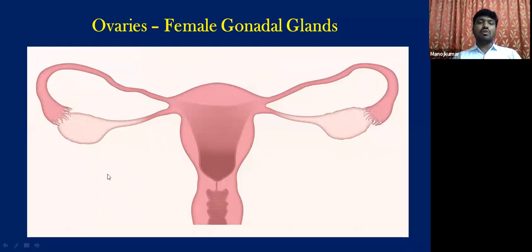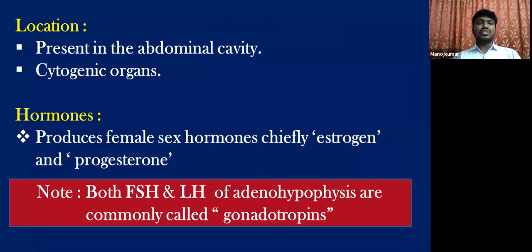Two important ovarian hormones are estrogen and progesterone. Their location is the abdominal cavity. They are cytogenic organs, also producing female sex cells, egg cells, ovum, singular, ova, plural. And they produce hormones called female sex hormones. The chief female sex hormones are estrogen and progesterone.